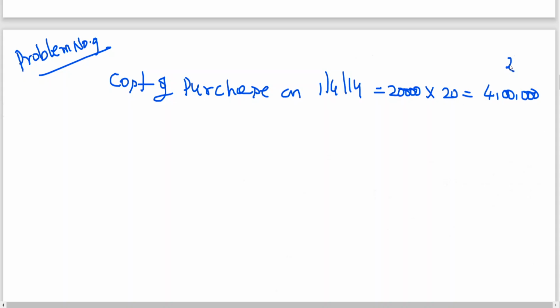Cost of purchase on 1st April 14: 20,000 into 20, it is coming to 4 lakhs. Cost of purchase on 1st April, 20,000 into 20 rupees, 4 lakhs. Clear?